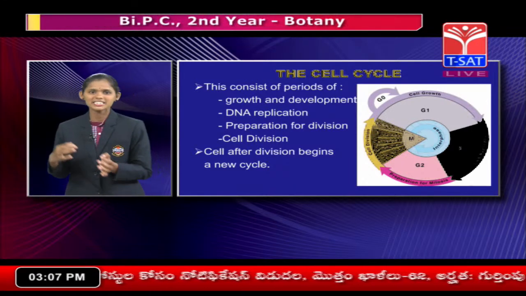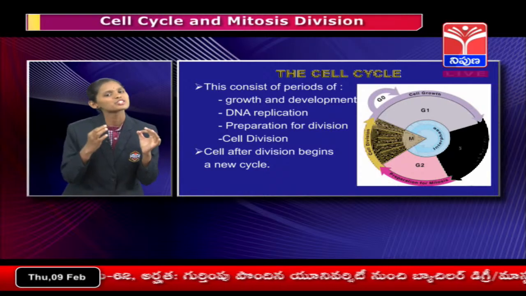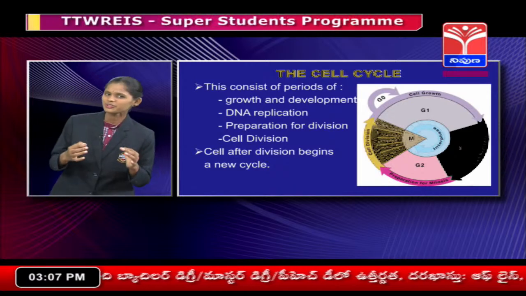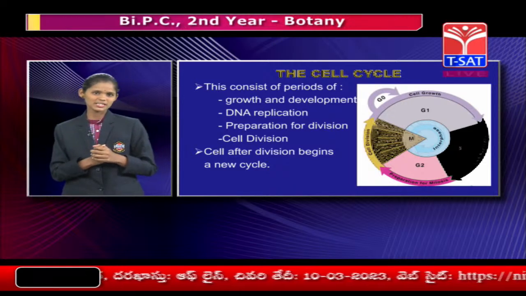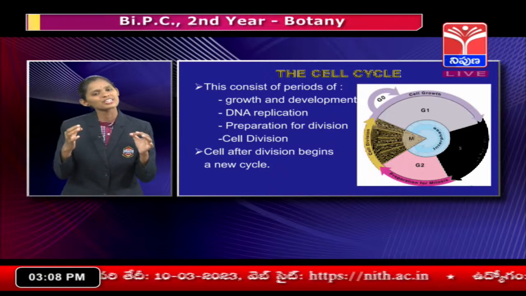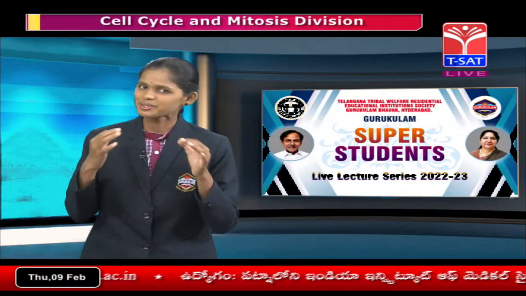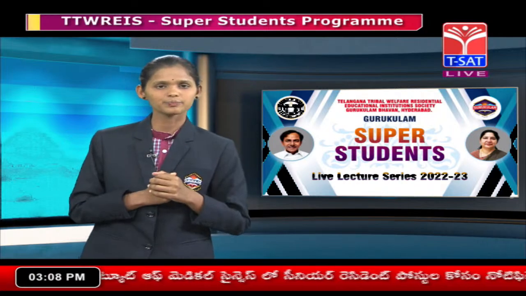The next one is eukaryotic organisms. Eu means true, karyon means nucleus. A true nucleus is present in eukaryotic organisms, meaning the nucleus is enveloped by the nuclear membrane. The best examples are the plant cell and animal cell.